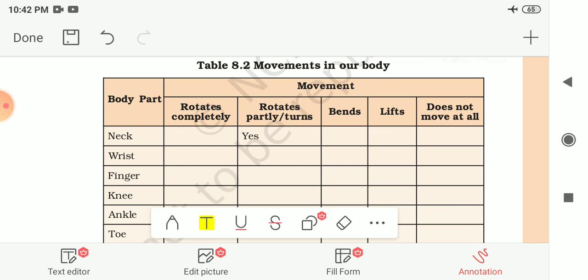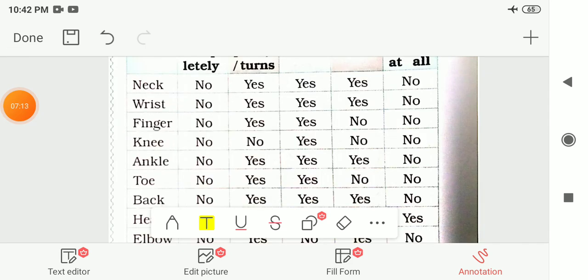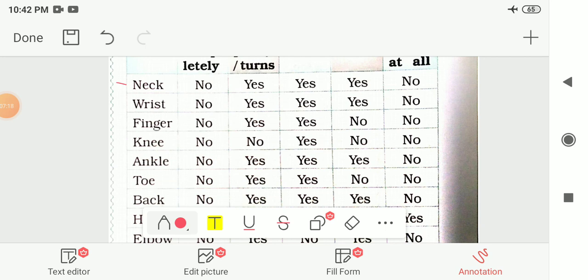Now let me show you the answers for these movements. Here the answers for all the movements are given to you. Let me look at some of them. First one is neck. You can see that the neck cannot rotate completely in a circular motion. It can rotate only partially, and it can bend, or you can also lift your neck.